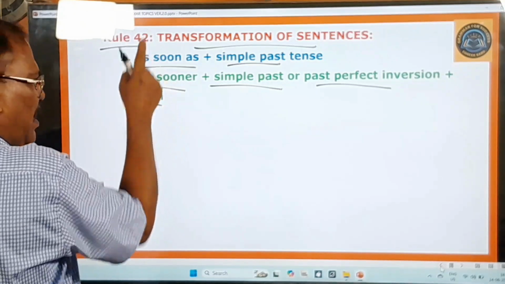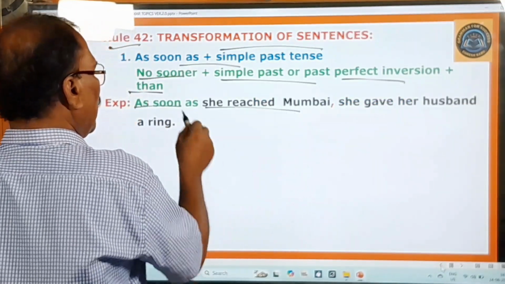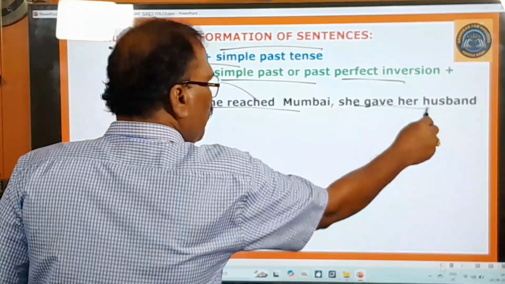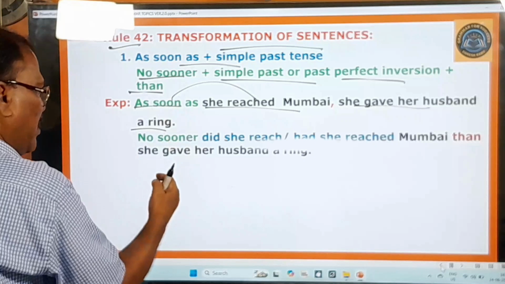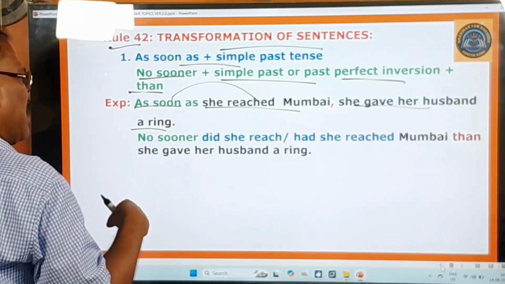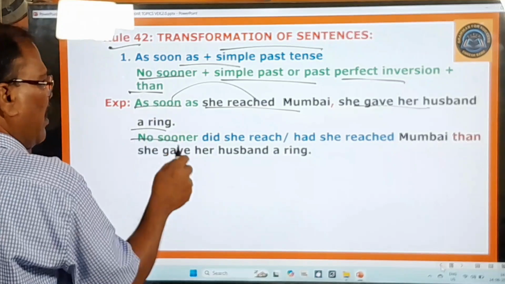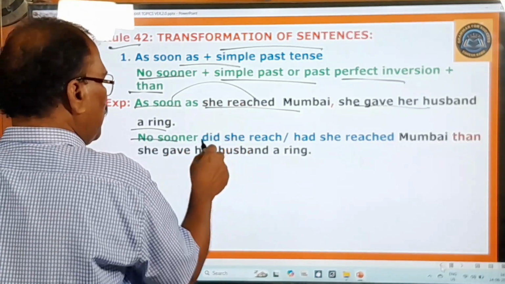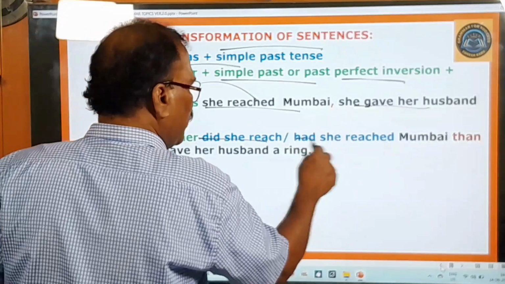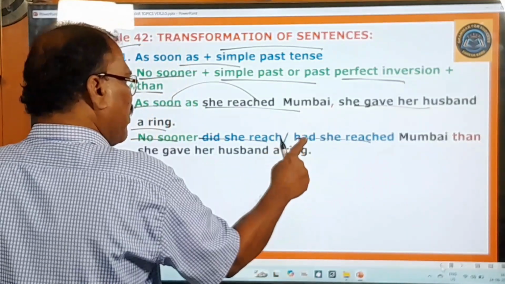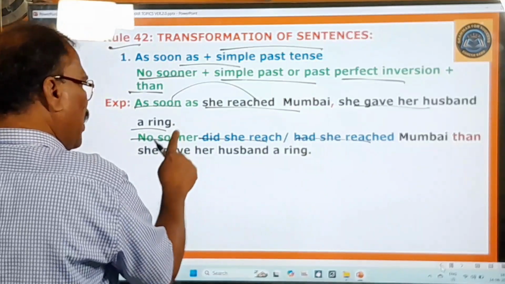Okay, and here you pay attention. As soon as she reached Mumbai, she gave her husband a ring. So this is the as soon as sentence. When you want to change this into a no sooner than sentence, you have to use no sooner instead of as soon as. And "she reached" becomes "did she reach", inversion, or "had she reached". Past perfect inversion also you can say. Simple past inversion or past perfect inversion. No sooner did she reach.